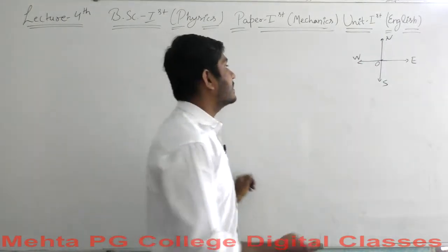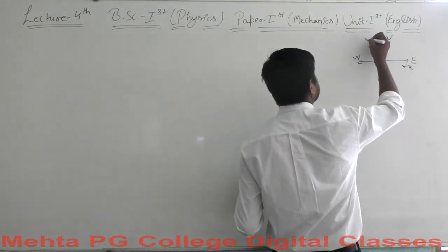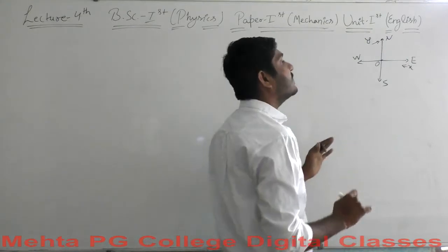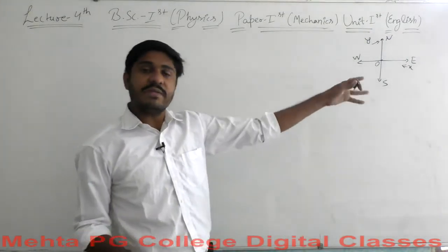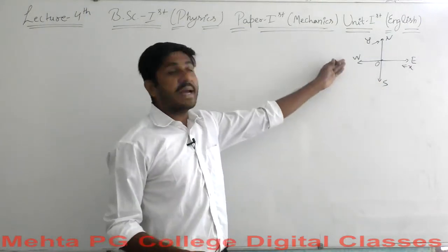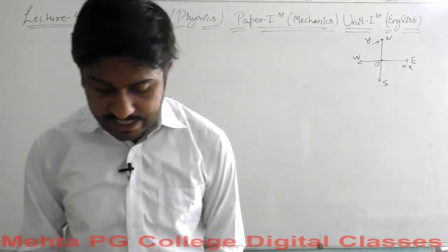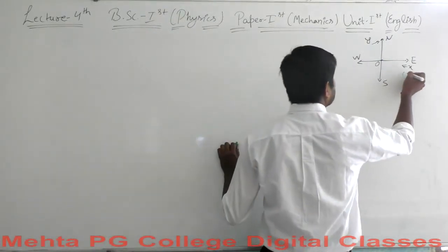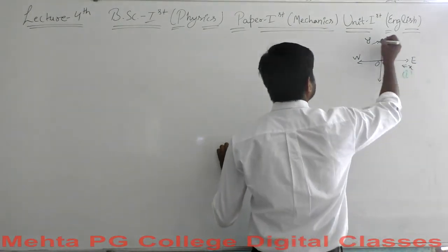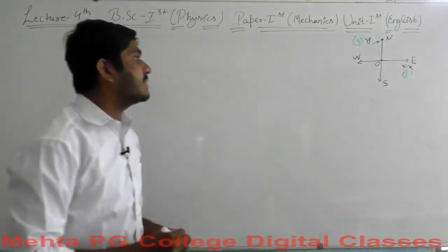The unit vector associated with the x-axis is i cap, and for the y-axis the associated unit vector is j cap. So let's begin with the example again.